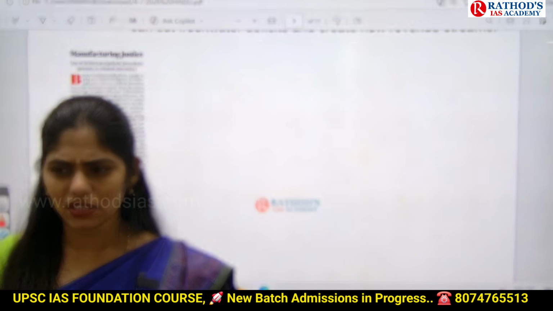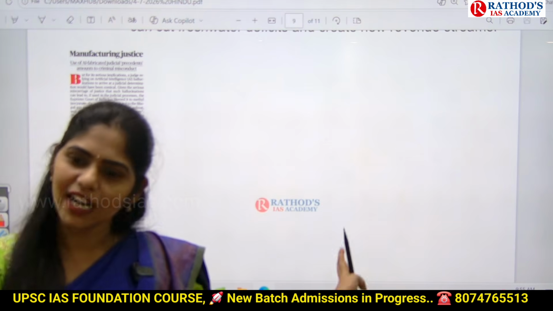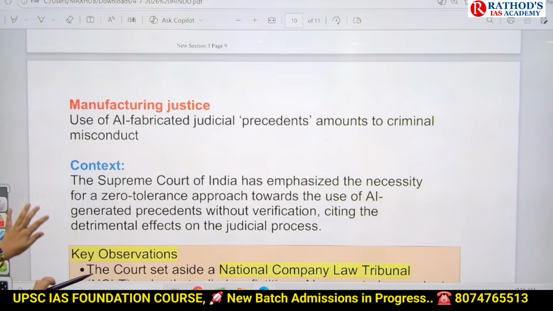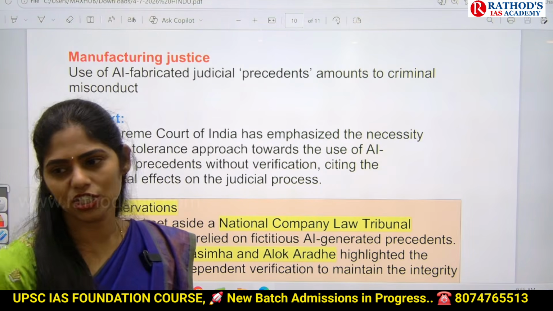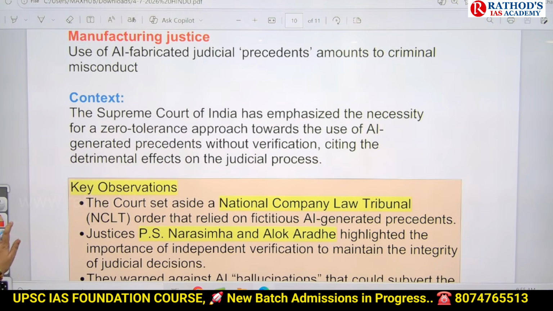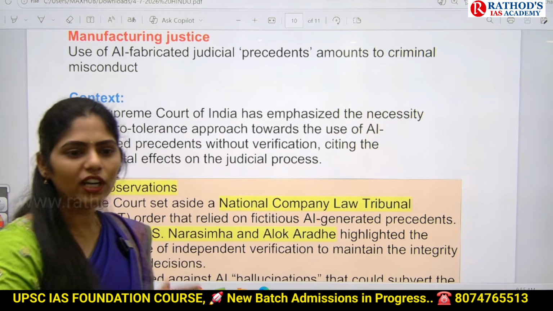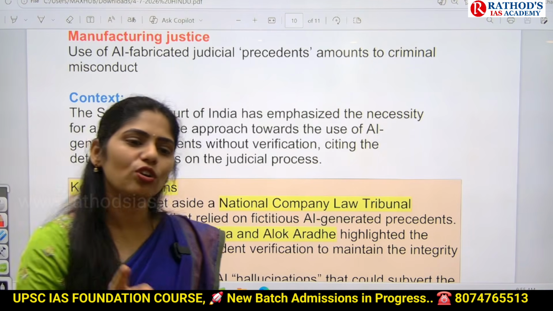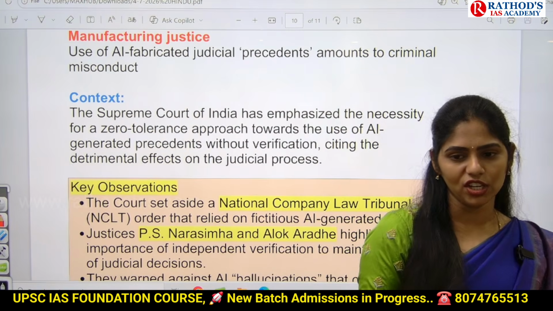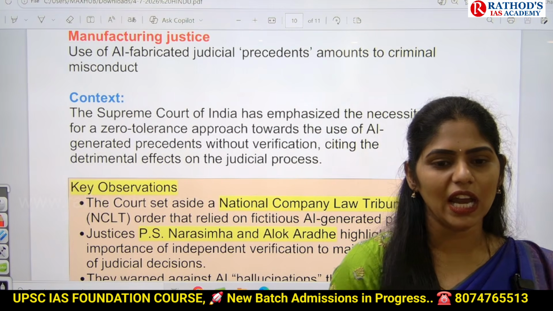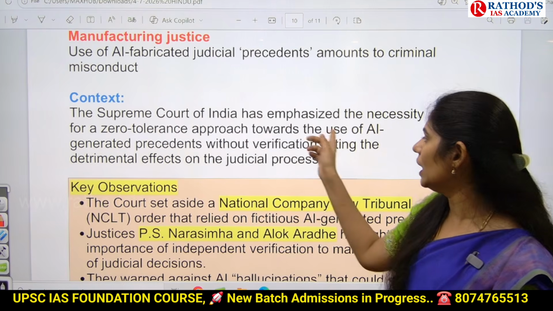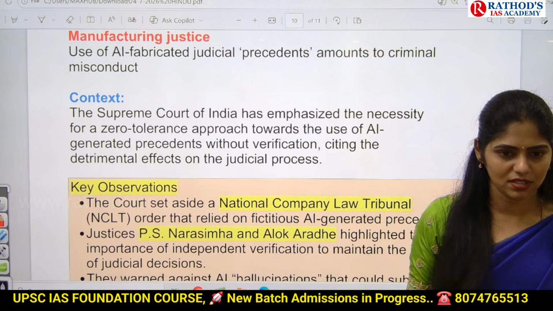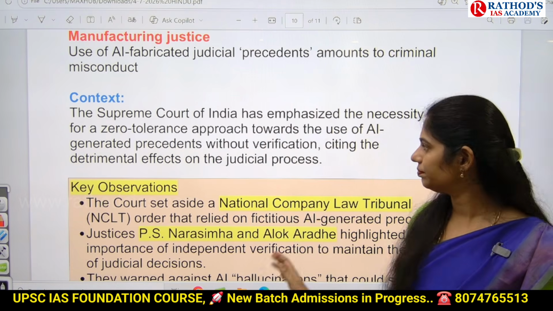Can we replace the judge with AI? This is that article, guys. It is as simple as that. So now we are using AI in different areas, and we extended this use of AI even to the judiciary. But this article is saying that whatever information AI gives, we should not blindly trust it. We should do cross verification and re-evaluation, and then only can we use that AI-based information. If you are using AI information without any verification, then it is a criminal offense. Clear? That is this article.